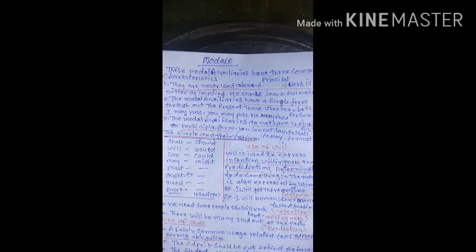The next characteristic: modal auxiliaries have a single form throughout the present tense. Whatever the person, I may pass, you may pass, he may pass. It cannot be changed with the person.